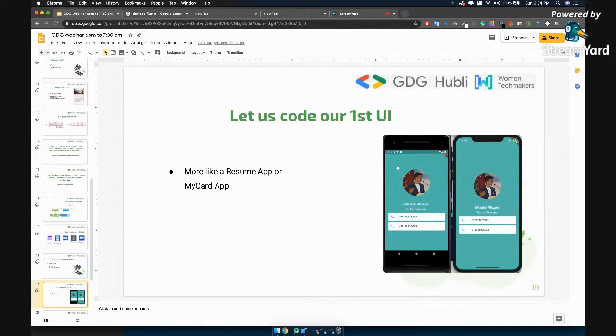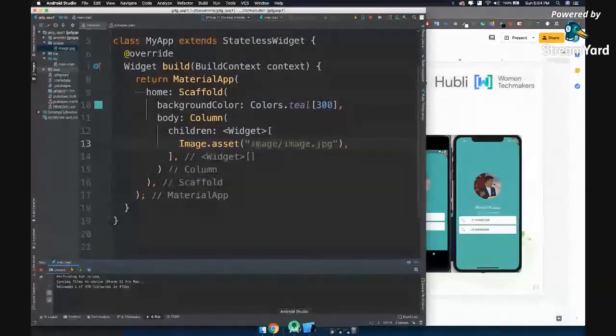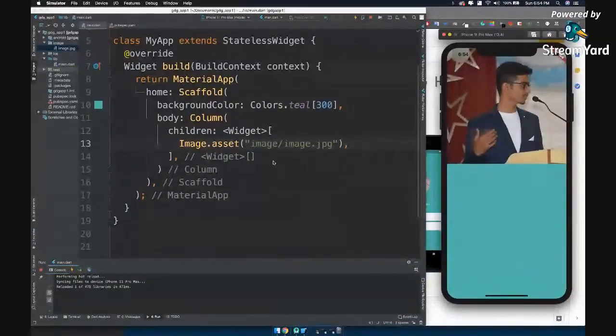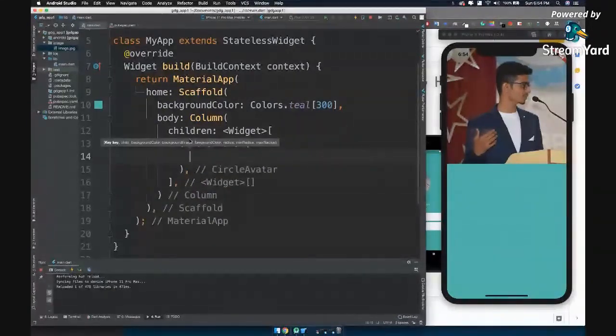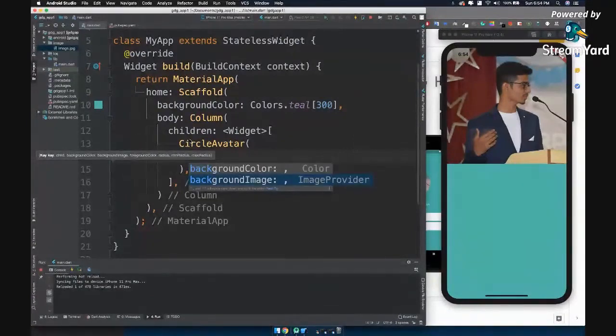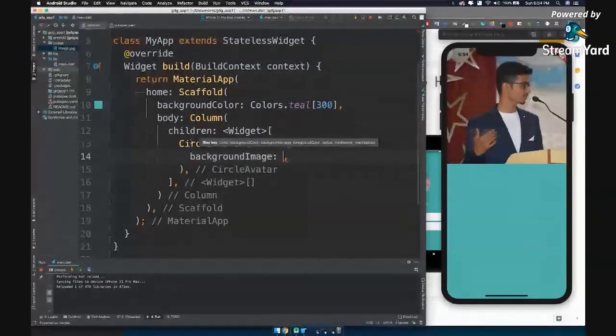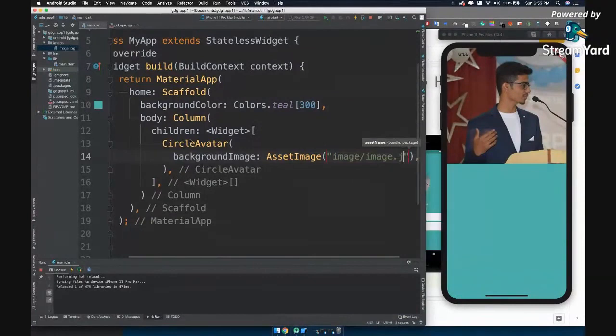Now if you see the application UI, we have it inside a circle, right? Now, why do we have it inside a circle? Because that is how our UI is built. Now you can either put this image inside a container, put decoration, put box radius, which is a very long process. But what Flutter gives you is a class called CircleAvatar, and inside CircleAvatar you have backgroundImage as a property, and for a background image you will pass a widget called AssetImage, and the image address will be image slash image.jpg.